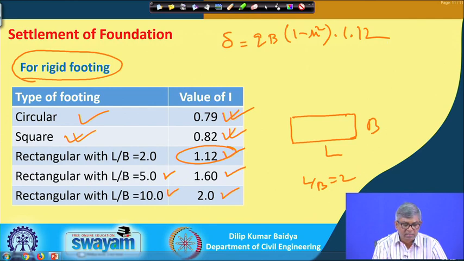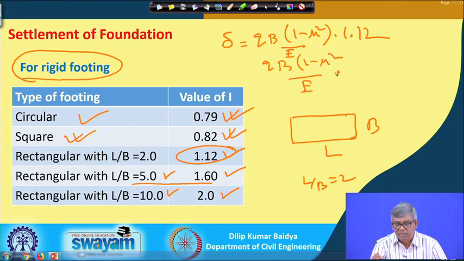Similarly, for L by B equal to 5, it will be the same Q B, 1 minus mu square by E, multiplied by 1.6. Like that, I can easily find out using these values.